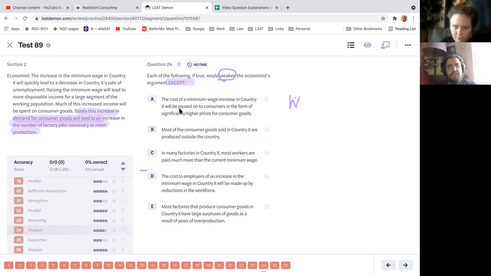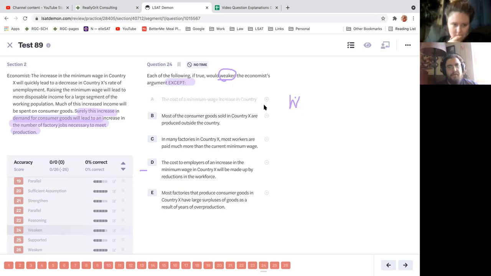A, the cost of a minimum wage increase in country X will be passed on to consumers in the form of significantly higher prices for consumer goods. This weakens it, because while you're getting paid more, the ratio of what you can afford is still the same.